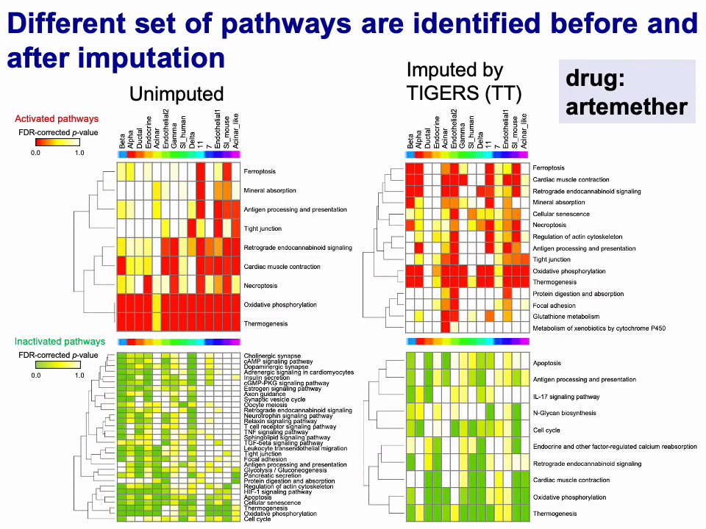These heat maps show the results of pathway enrichment analysis for the drug-induced single-cell gene expression signature of an antimalarial drug, Artemether. The top panels show the activated pathways, and the bottom panels show the inactivated pathways by Artemether. The left panels show the result based on observed data, and the right panels show the result based on imputed data. These results suggest that the detected regulation of pathways is different before and after imputation.